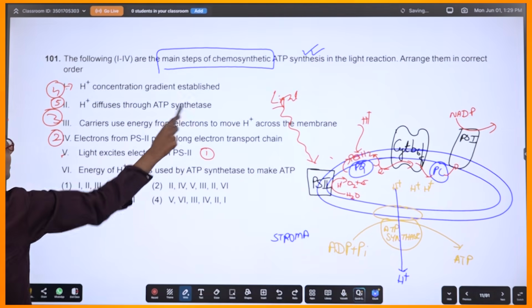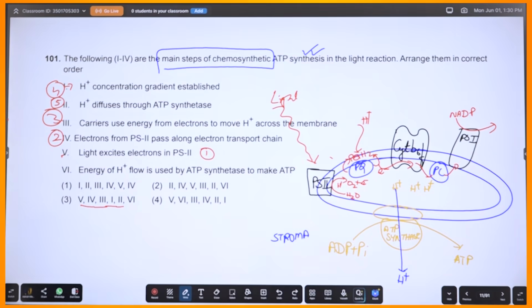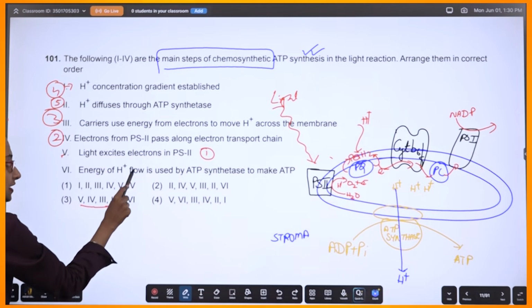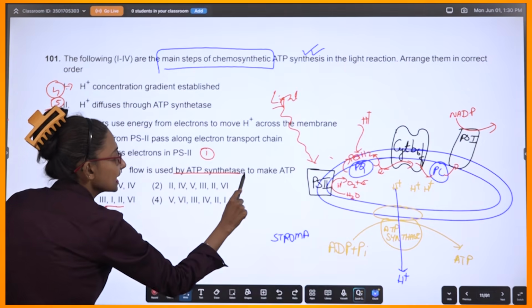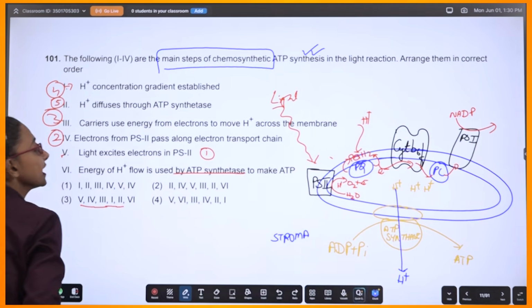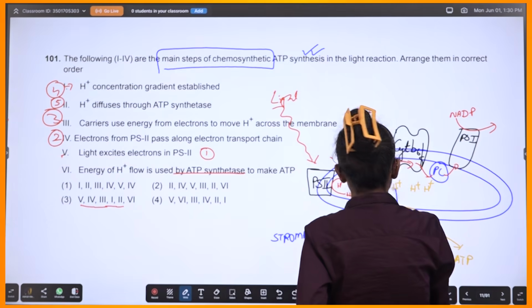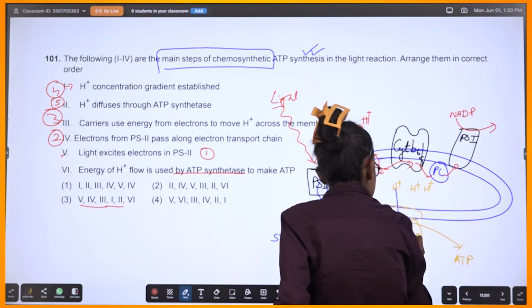2 is fine. Okay, now what will be the last one? Energy of H plus ion flow is used by ATP synthetase to make ATP. Okay, so let me write it down properly.